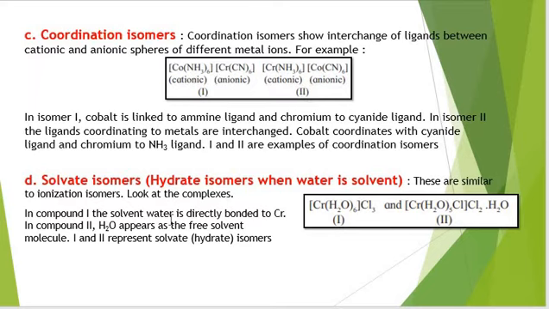Next is solvate isomer or hydrate isomer when water is the solvent. These are similar to ionization isomers. See this compound having water directly bonded to chromium as ligand. Here in the second compound, water appears as a free solvent molecule. So these two are solvate or hydrate isomers.